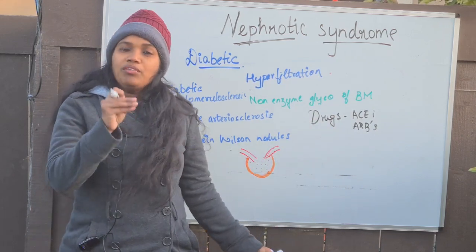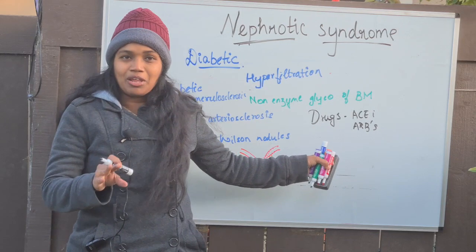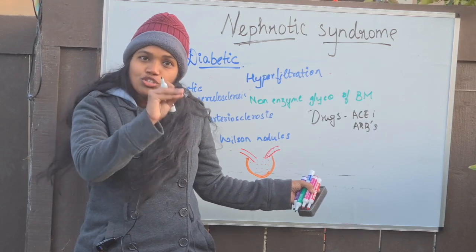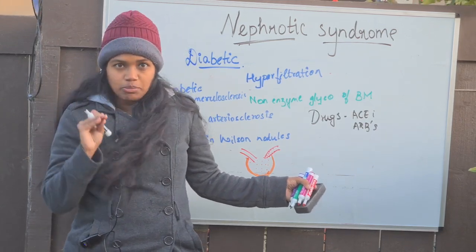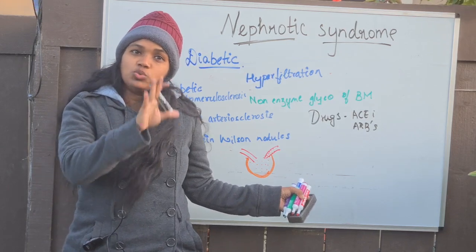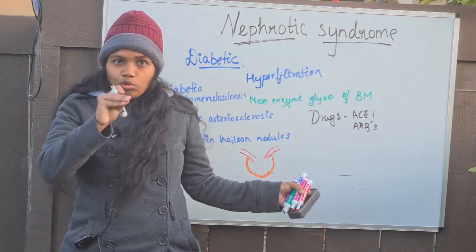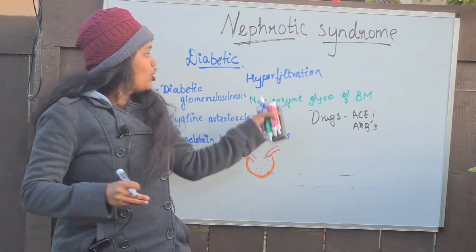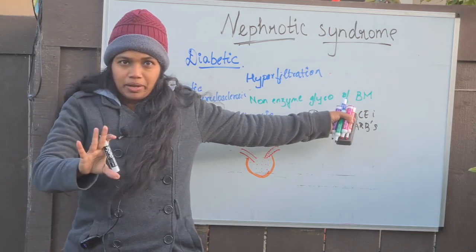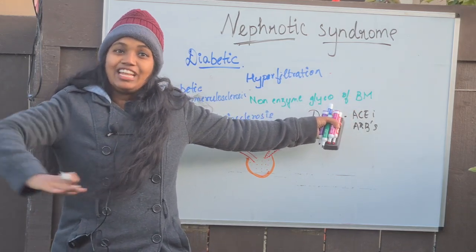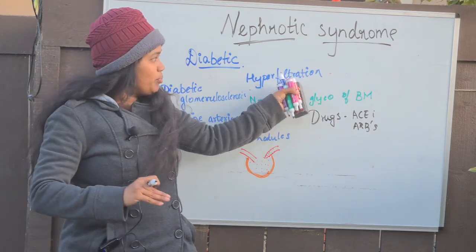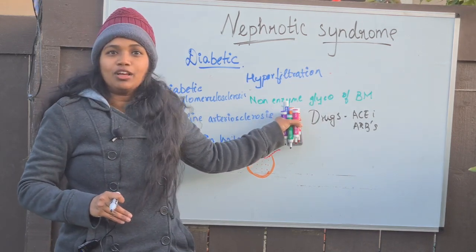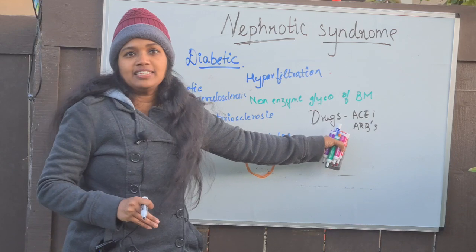You are right. Still, we give this, and it is the right one, because since the efferent arteriole is not constricted, it is dilated, the glucose is not filtered out of the glomeruli and it doesn't reach the basement membrane. The glucose still stays within the arterioles. So since the glucose stays within the arteriole and doesn't reach the basement membrane, the non-enzymatic glycosylation of the basement membrane doesn't happen. So we are protecting the basement membrane in the long term. Even though we stop the hyperfiltration which is happening as a first phase, we are preventing this non-enzymatic glycosylation of the basement membrane by giving drugs like ACE inhibitors and ARBs.